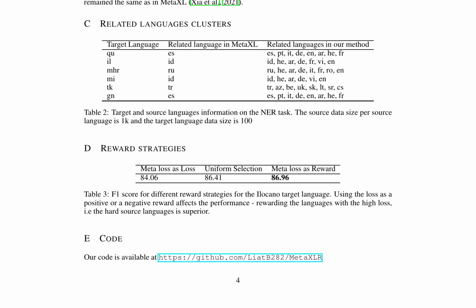The hyperparameters used include a learning rate of 0.01, 12.5K training steps, and a batch size of 4. The algorithm compares different reward strategies, showing that rewarding hard source languages is superior. The code for MetaXLR is available.